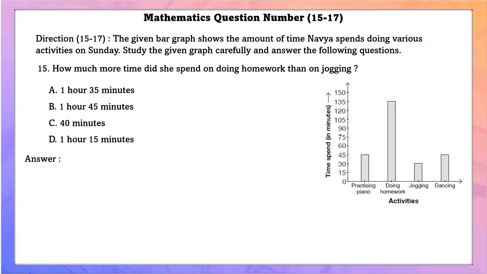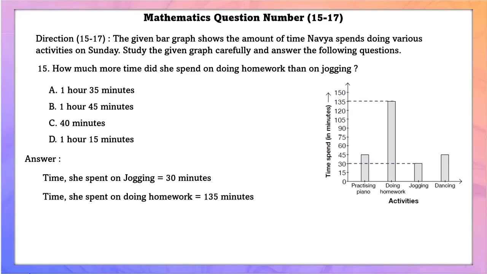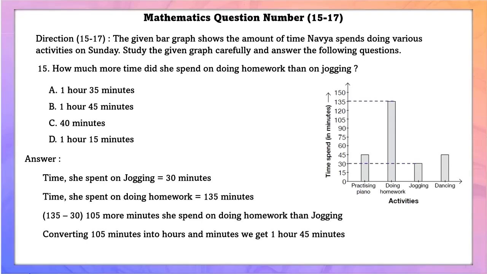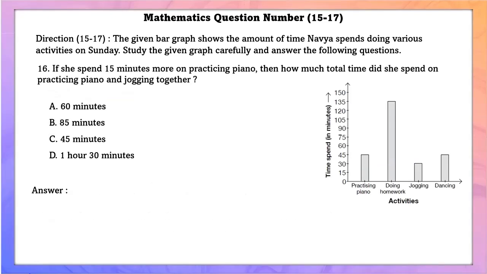Mathematics question number 15. The given bar graph shows the amount of time Navya spent doing various activities on Sunday. Study the given graph carefully and answer the following questions. How much more time did she spend on doing homework than jogging? Jogging is 30 minutes, while doing homework is 135 minutes. So she spent 105 minutes more on homework than on jogging. Converting this into hours, we get 1 hour 45 minutes.